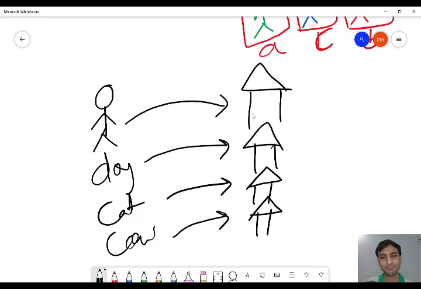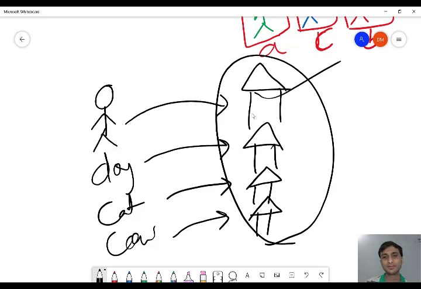Our house is built to keep human beings, right? The house of human beings, the house of dog, the house of cat, the house of cow, the house of rabbit, the house of snake, all look different. For birds, there is a nest. All look different from each other. Okay, so all these are variables. Our house is a variable. Dog's house is also a variable. Cat's house is also a variable. Cow's house is also a variable.